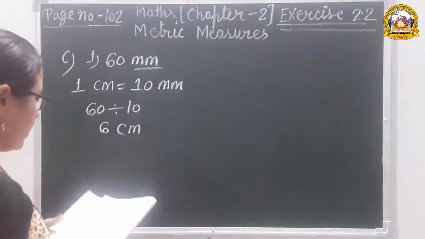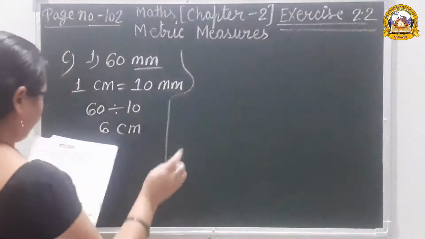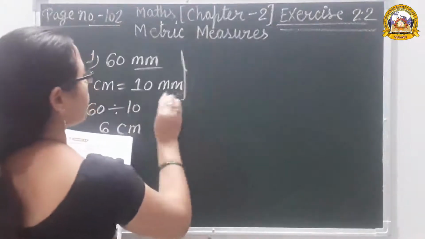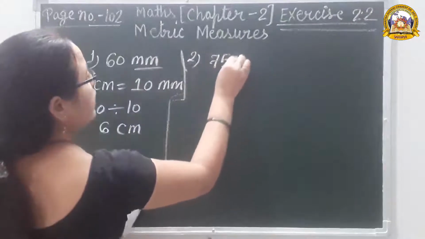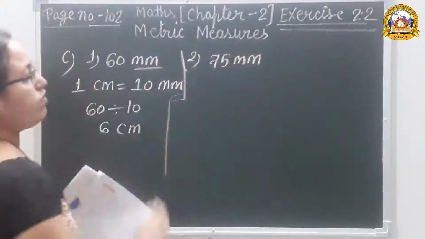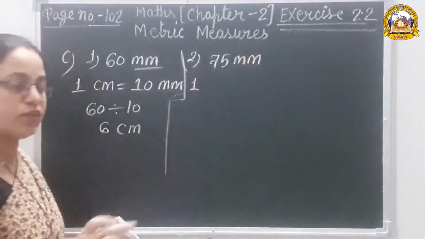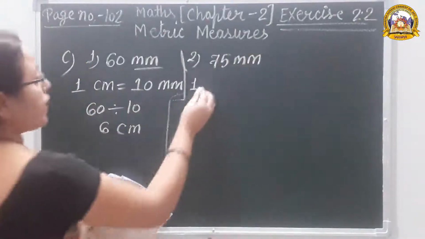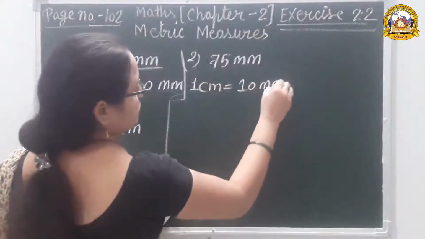Okay. Next question. Question number 2nd. 75 millimeter converted to centimeter. In every question we have to write this unit. Okay. 1 centimeter is equal to 10 millimeter.